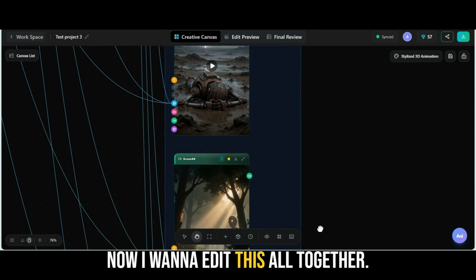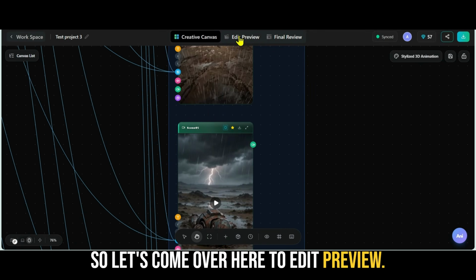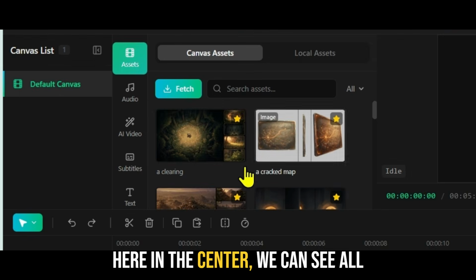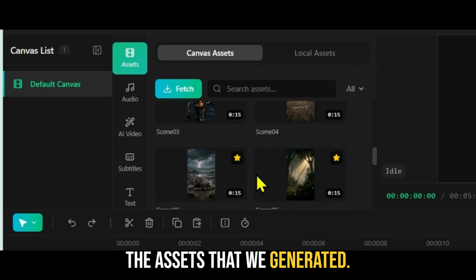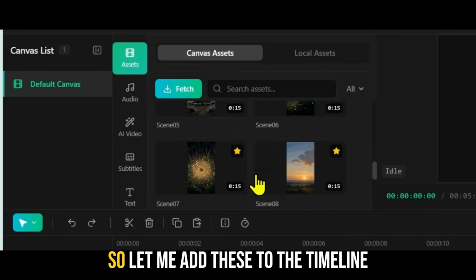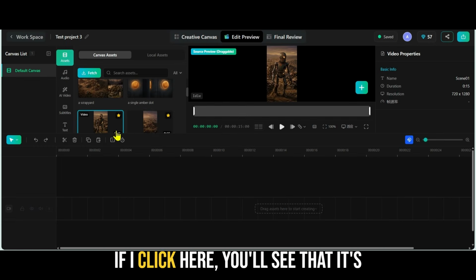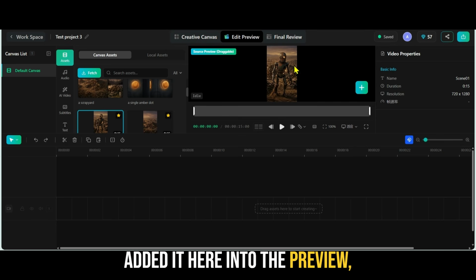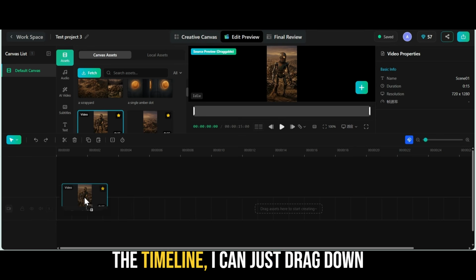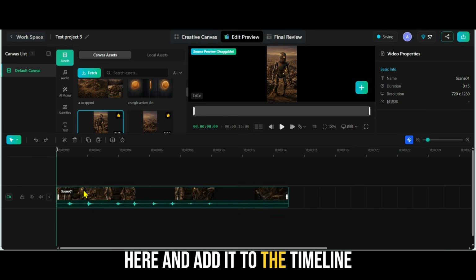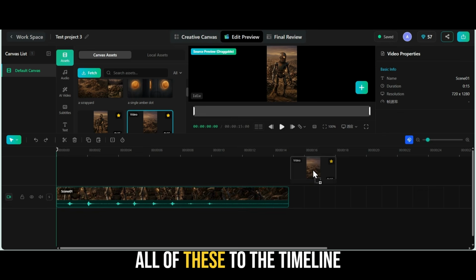Now I want to edit this all together. So let's come over here to edit preview. Now inside of our edit preview here in the center, we can see all the assets that we generated. It even has all of our videos. So let me add these to the timeline. If I click here, you'll see that it's added it here into the preview. And if I want to drag it down to the timeline, I can just drag down here and add it to the timeline. And what I'm going to do is add all of these to the timeline.